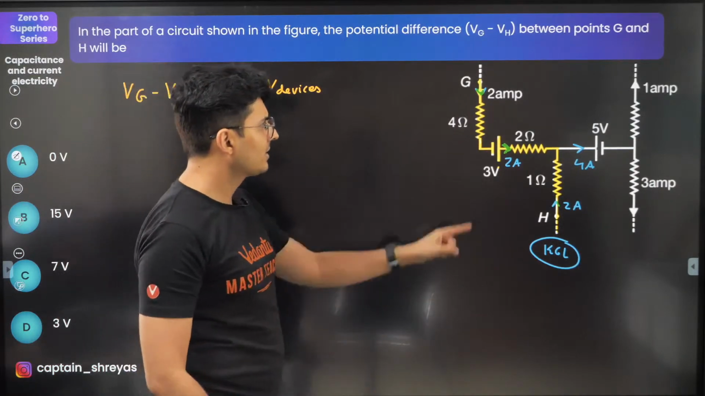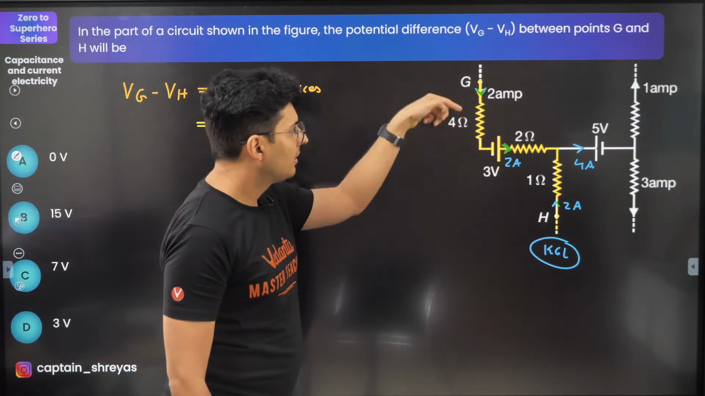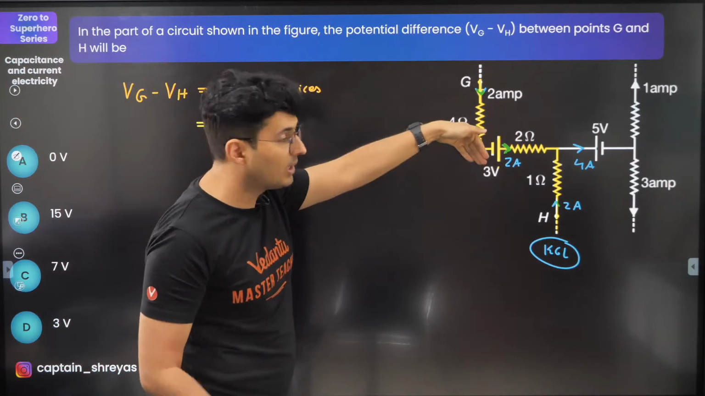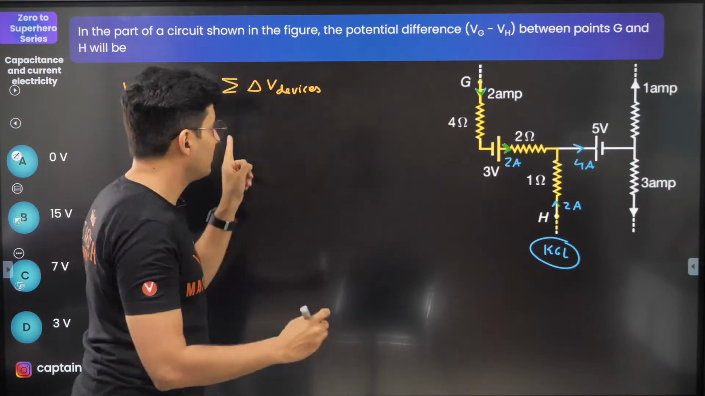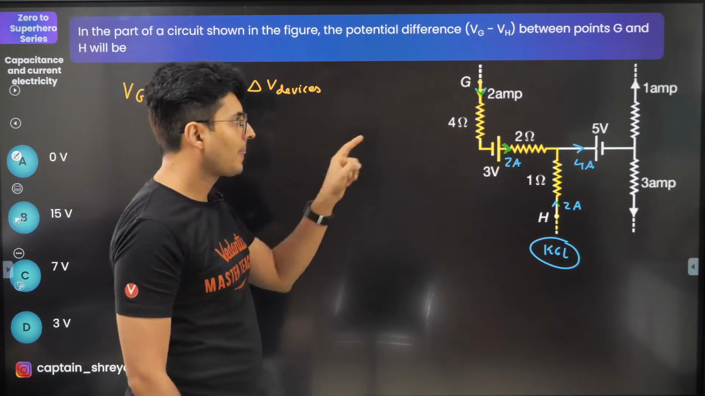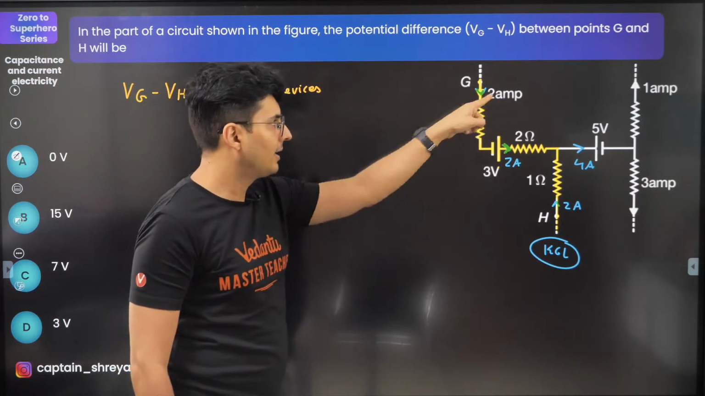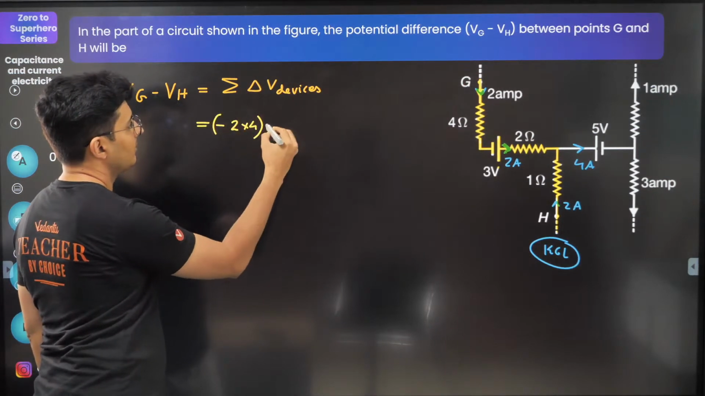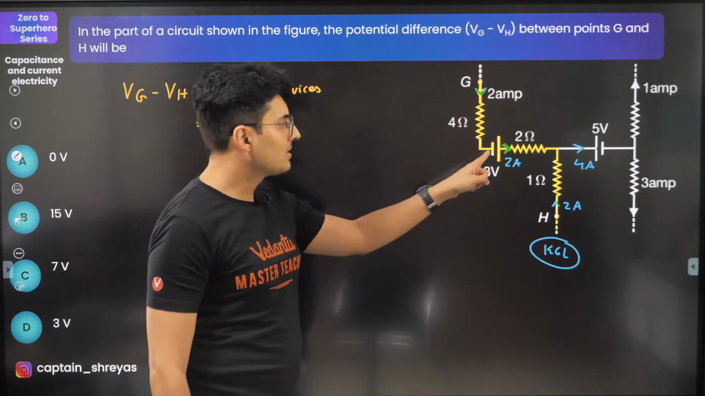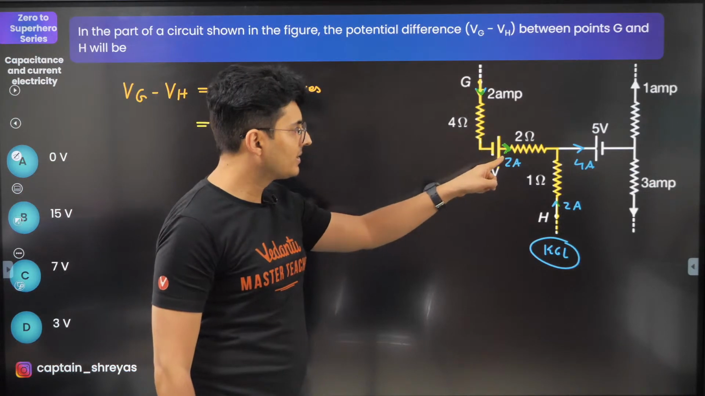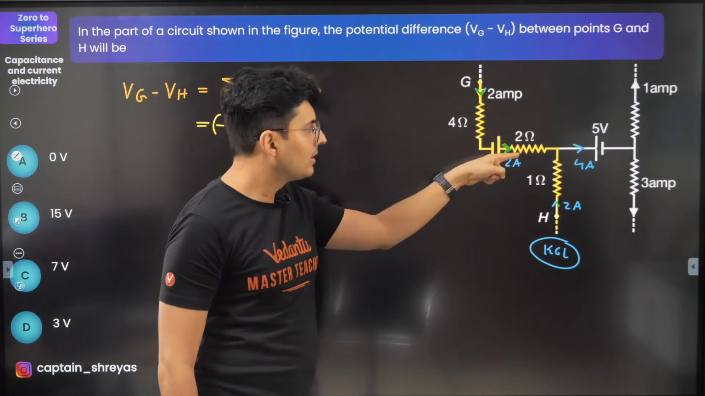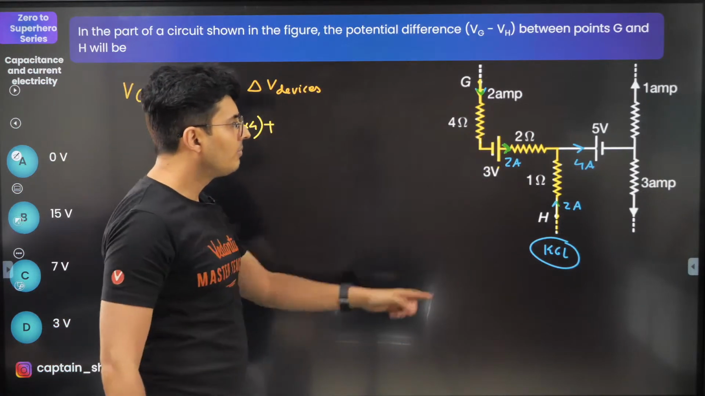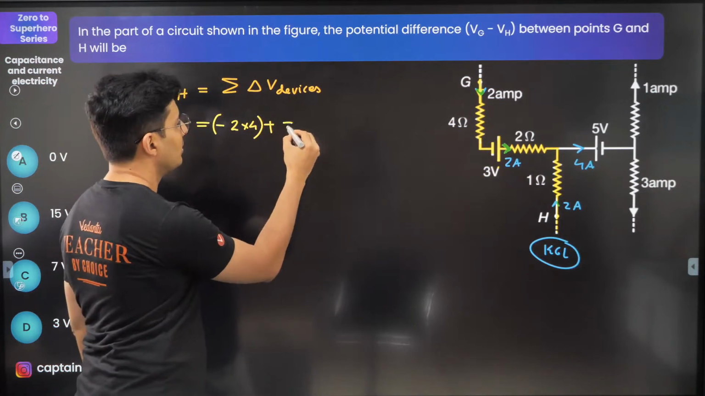The first device is the resistor. Current is like this. I'm also going this way. In the direction of the current, the voltage drops for a resistor, so just put a minus sign. Drop will be IR. I is 2, resistance is 4. So 2 into 4, that's the first term. Next term is the battery. This is low, this is high. I'm going like this. Low to high, it's a jump, it's an increase, so plus. Battery's voltage is 3, so just put 3 over here.